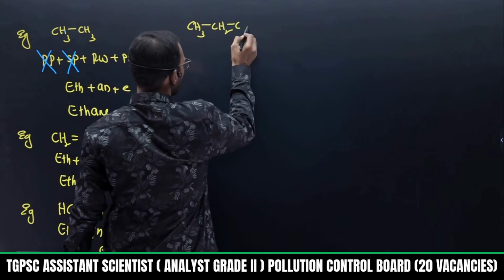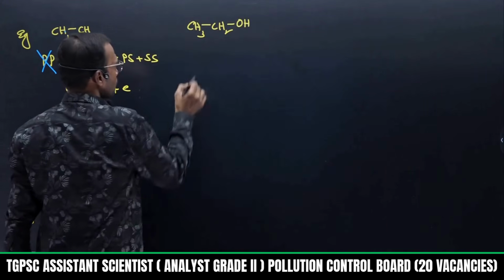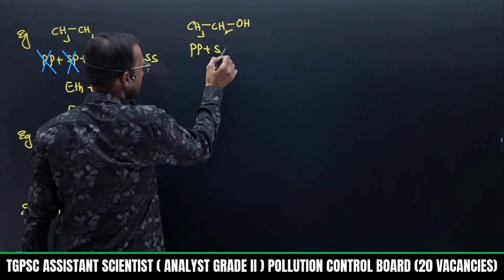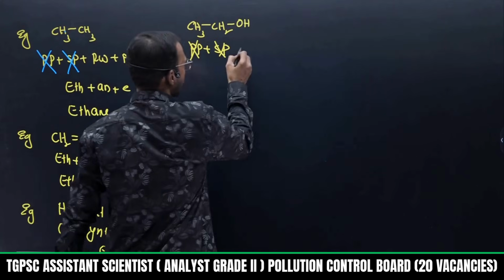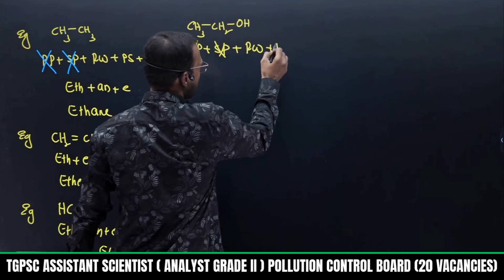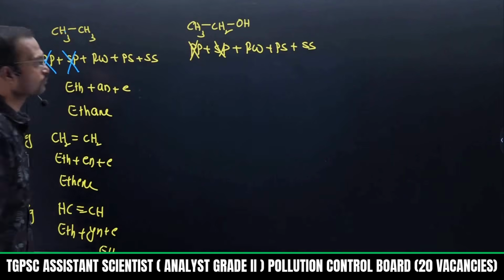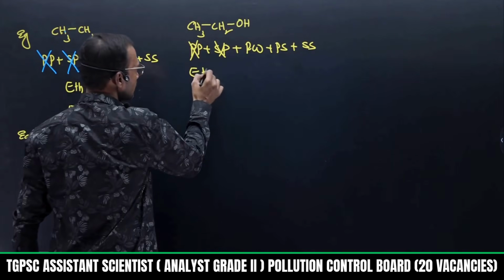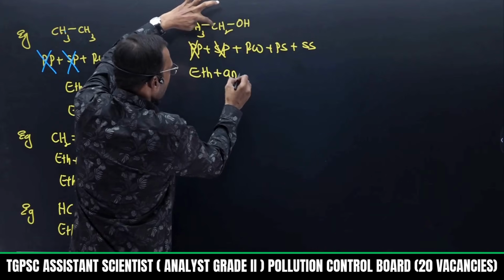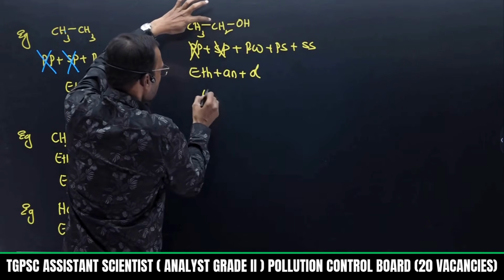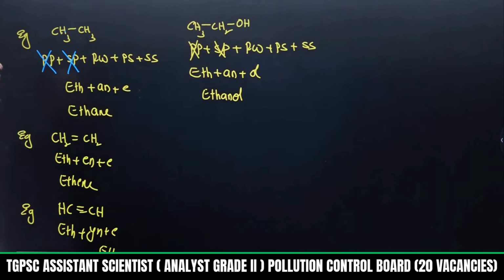Okay, one more example I will show. CH3, CH2, then this is OH. So there is no primary prefix, there is no secondary prefix here, because no substitution, no ring. Then finally I can use root word, then primary suffix you need to check, secondary suffix. So what is the root word here? Root word is eth. Now primary suffix, between 2 carbons only single bond, AN, and this ends with OL. So what is the name of this molecule? This is called ethanol.